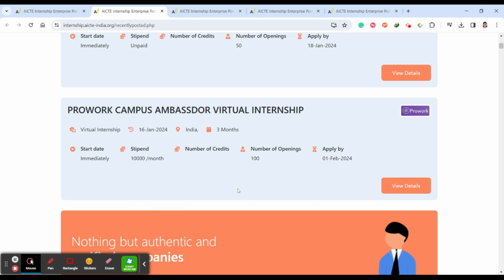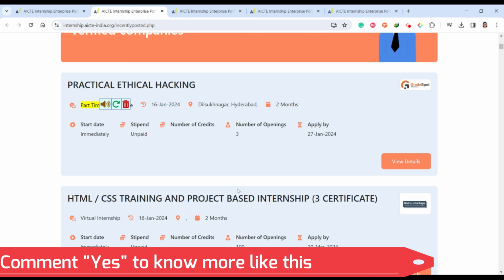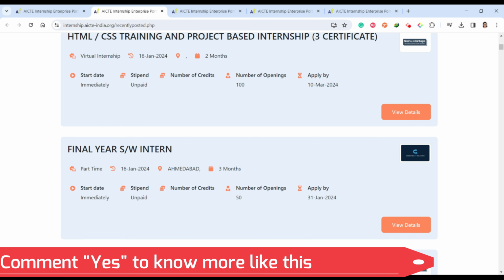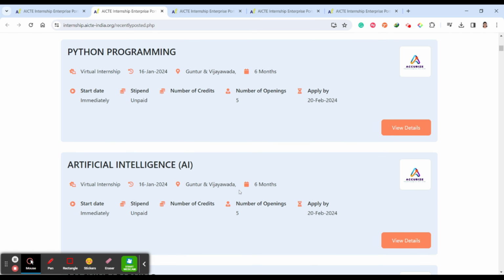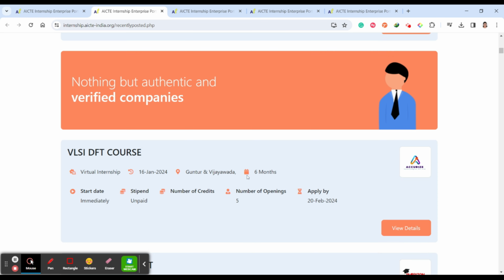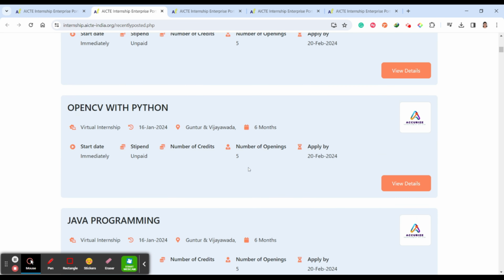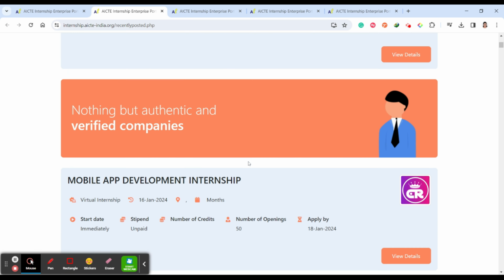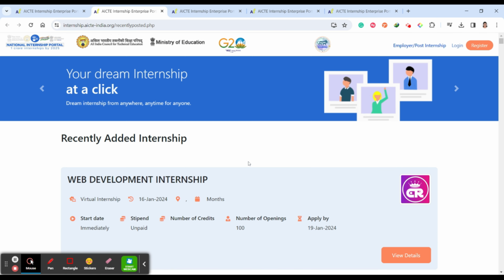Once you scroll down, you can see everything, like the open internships which are recently posted, and by when you have to apply. You can check for paid ones. If you are looking for a paid and virtual one, you can check for that too. Or if you are looking for anything, you just need to do an internship, then just go ahead.